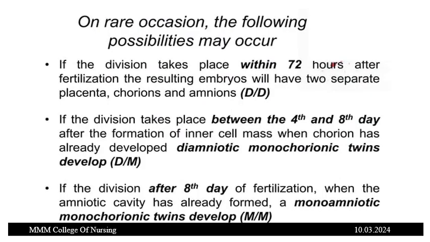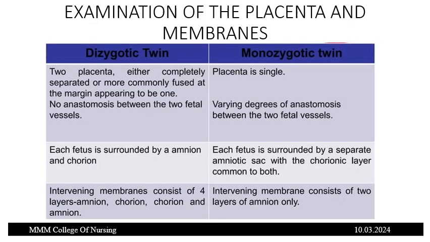On rare occasions, the following possibilities may occur. If the division takes place within 72 hours after fertilization, the resulting embryos will have two separate placentas, chorions and amnions. At 4 to 8 days, there will be diamniotic monochorionic twins, and after the 8th day, monoamniotic monochorionic twins will develop. So as we saw already, this is about the examination of the placenta and the membranes.